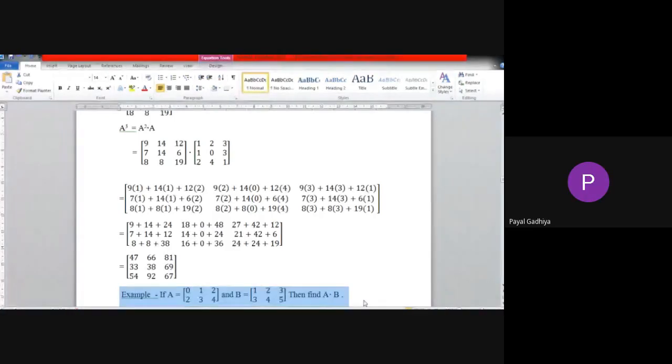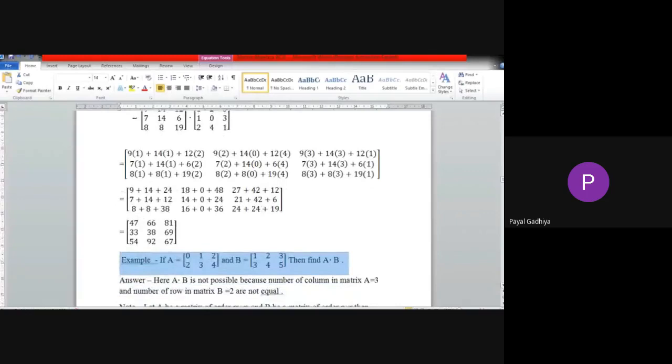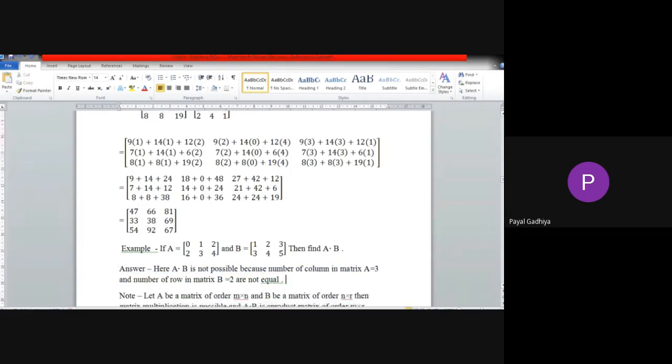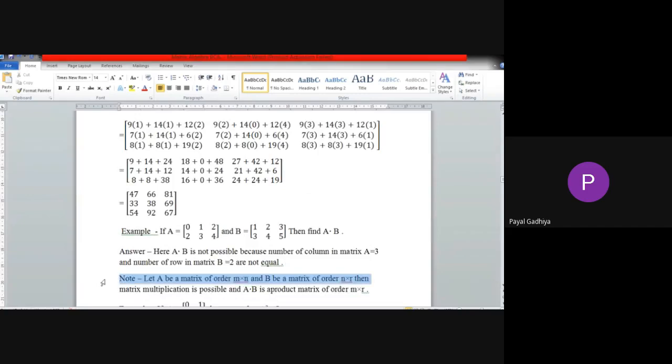Everyone got the point? Therefore, we can say that A dot B will not be possible. So if this question is asked in the examination, you will write that A dot B is not possible because the number of columns in matrix A is 3 and the number of rows in matrix B is 2, which are not equal. Here they have also given a note that if A is of order m cross n and B is of order n cross r, then matrix multiplication is possible and the resultant matrix A dot B will be of order m cross r. Okay.